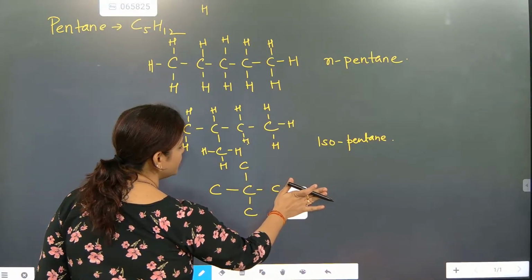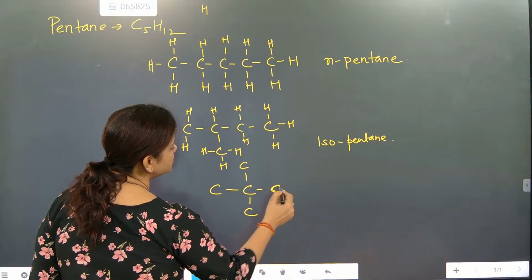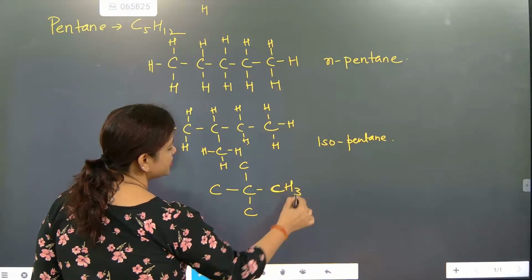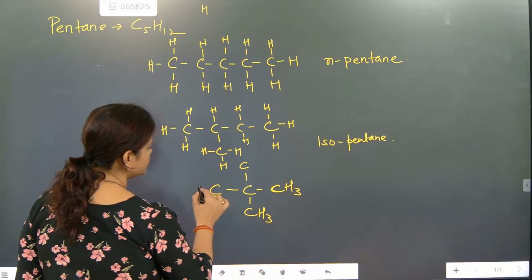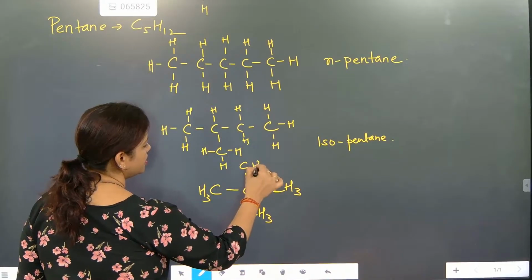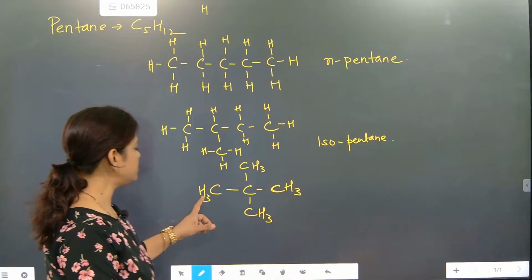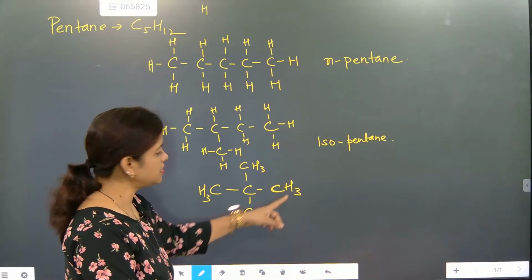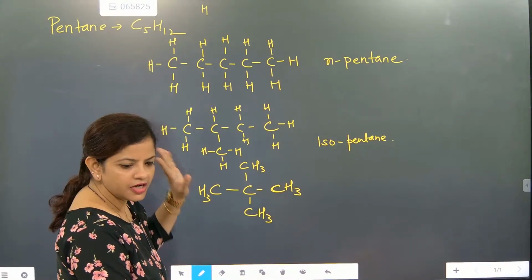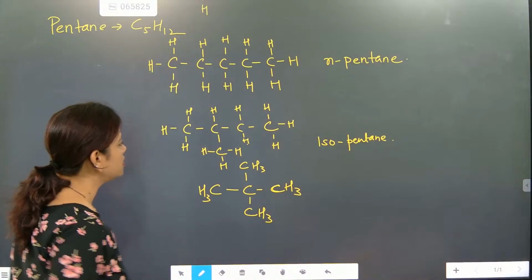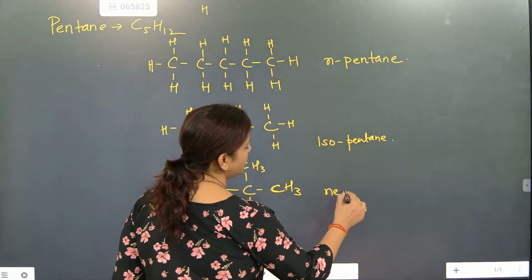We have to reduce one. So how many doubles are possible? CH3, CH3, CH3, CH3. Done now? 1, 3, 6, 9, 12. Got it? So what is the name here? This is called neopentane.